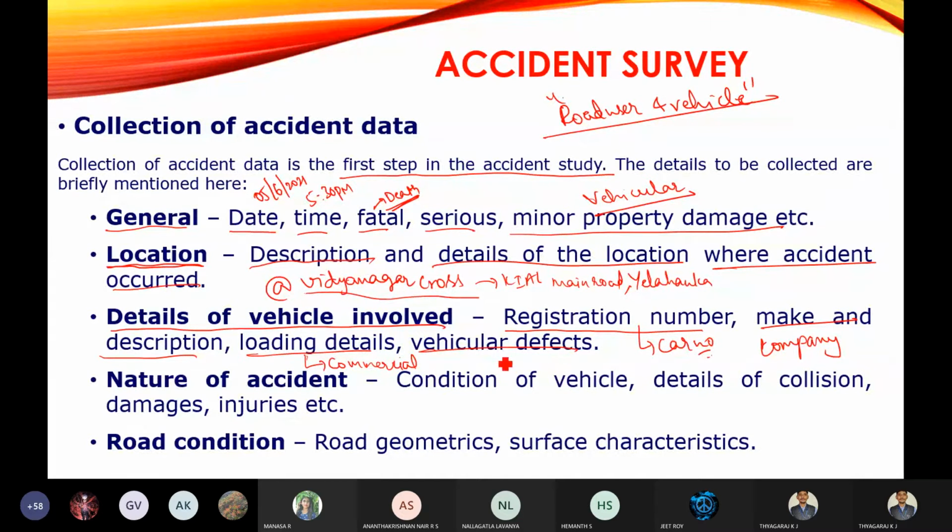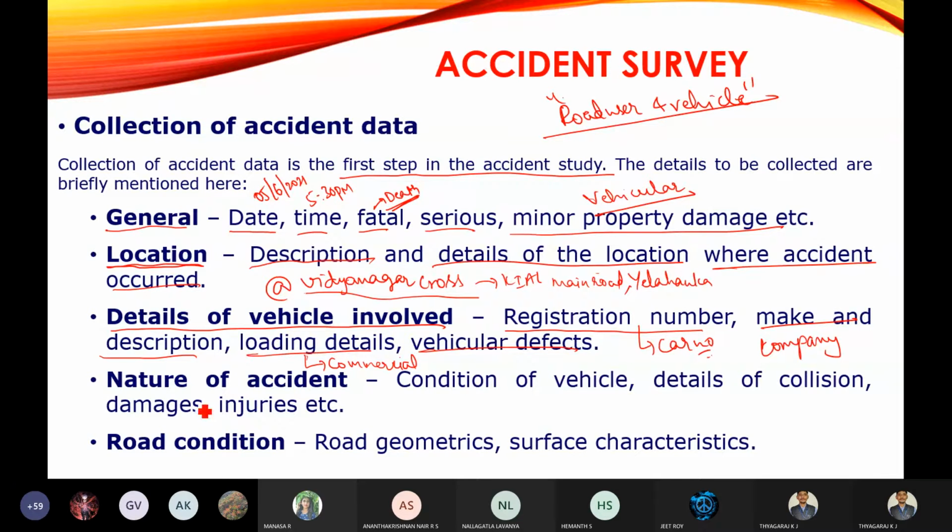So vehicular defects you are going to note down. Remember, in the details of vehicles: registration number, make and description, loading details, and vehicular defects. In the exam, if they ask what are all the collection of data, simply write 2 points. For general 2 points, location 2 points, details of vehicles, you note down only 2 points.